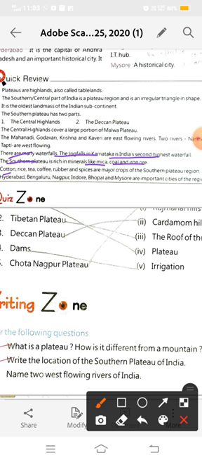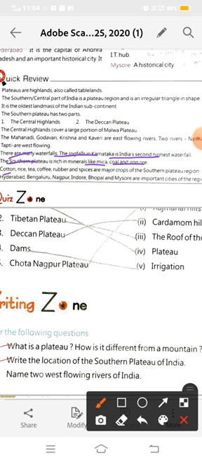Tea and coffee are mainly found in the Nilgiri areas, which is the hill area that continues from Tamil Nadu to Karnataka.